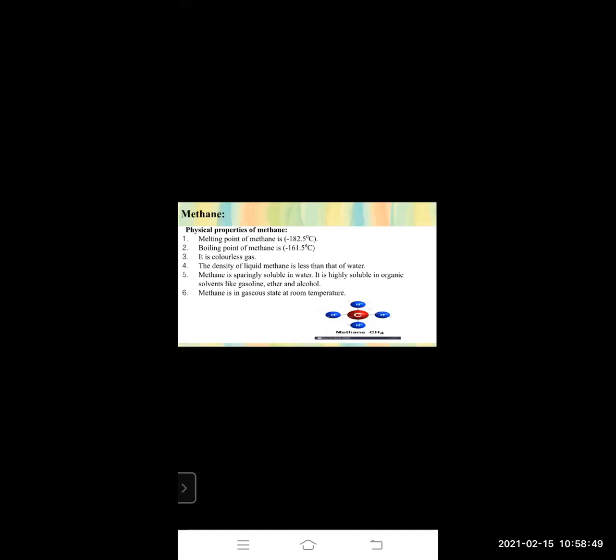See, methane is sparingly soluble in water. It is highly soluble in organic solvents. We know that organic solvents are there, and methane can easily dissolve in them, like gasoline, which is a type of fuel, ether, which is a highly inflammable liquid, and alcohol.